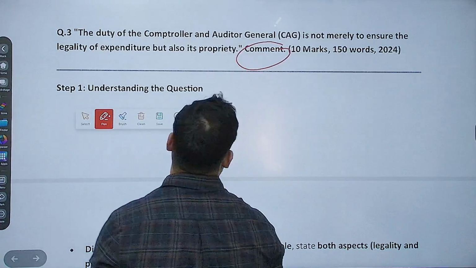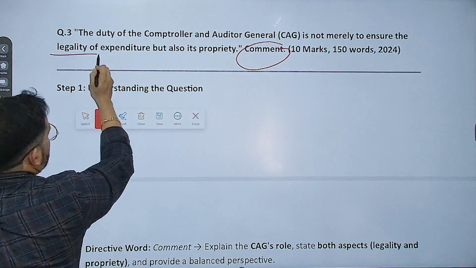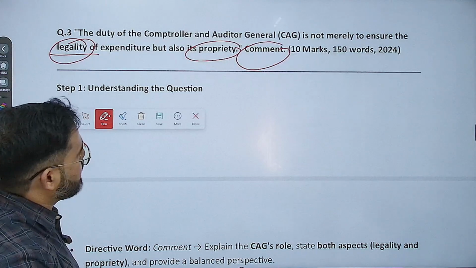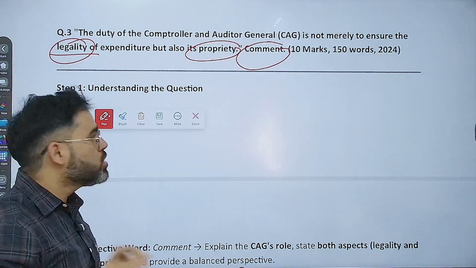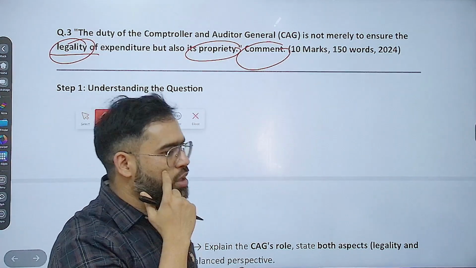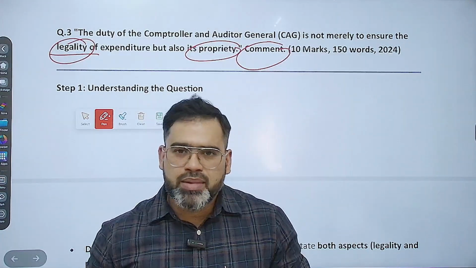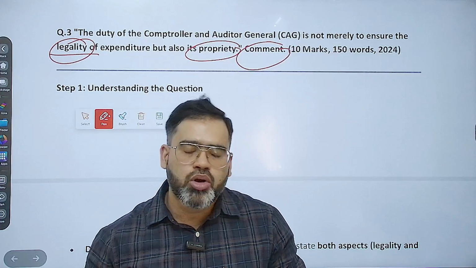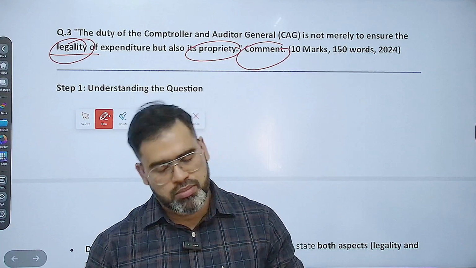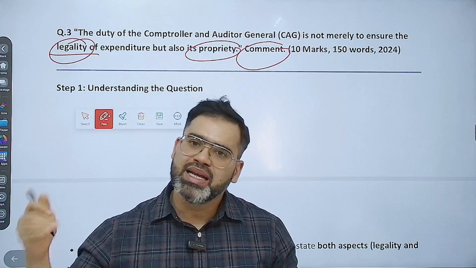So comment में क्या है, first you have to explain the CAG role and then both aspects, that means legality as well as propriety. Legality simply means it basically ensures that the law has been followed or not. Propriety means efficiency and effectiveness, that also should be followed. For example, when I say law is followed or not, it simply means whether parliament has authorized the executive to spend the money or not. So the answer is yes, parliament has authorized the executive to spend the money. So then legality has been checked.